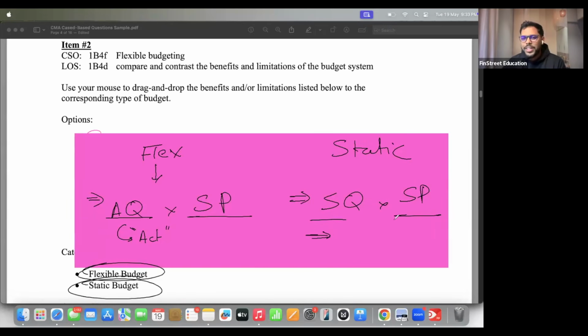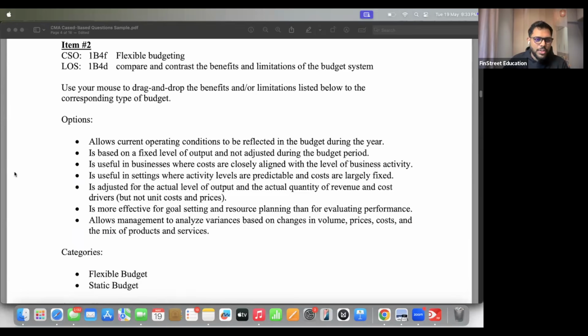Standard quantity into standard price, which basically means that there is no reference or even usage of actual data. It is completely standard based on complete estimates. With this idea, let's start with the options. Allows current operating condition. This is a hint to be reflected in the budget during the year. What do you think? Flexible or static?